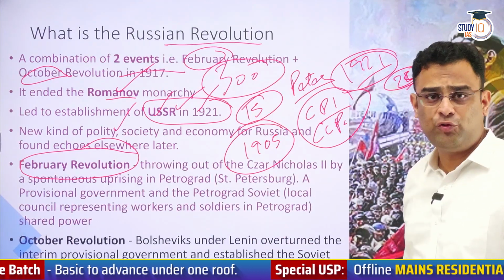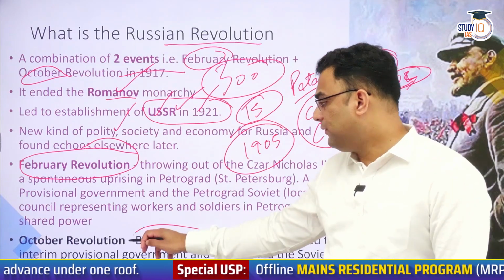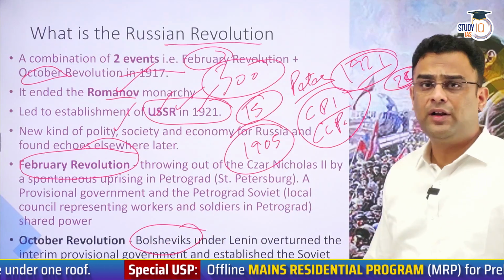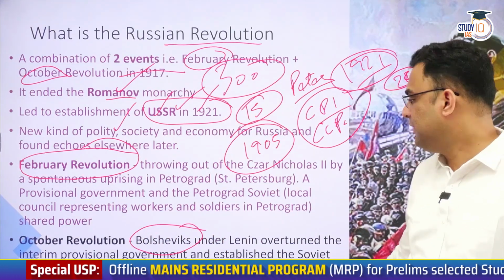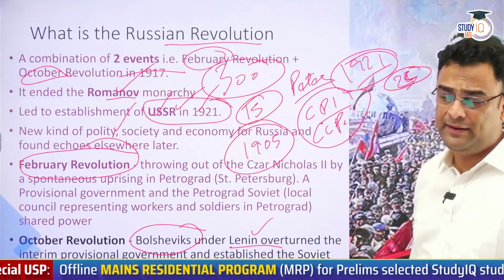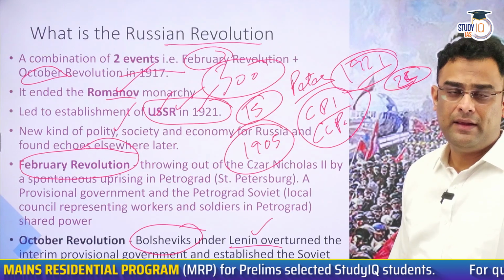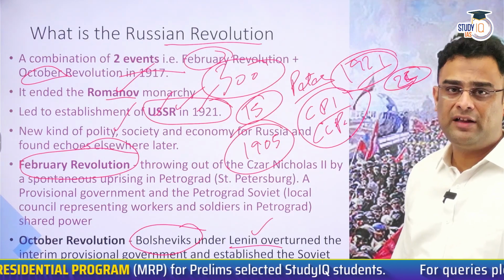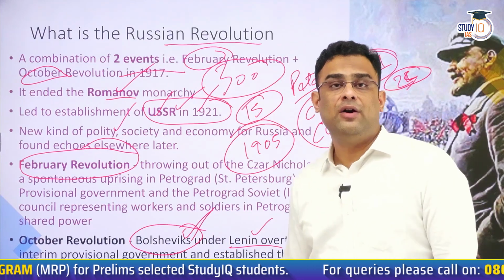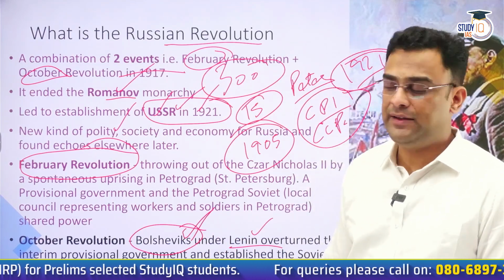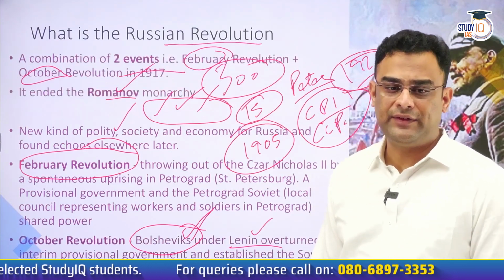The second part of the revolution is October Revolution. In this part, the Bolshevik party, which were communists, more aggressive, more extremist kind of communists, under the leadership of Lenin, took over control of Russia. Instead of the earlier moderate communists who were called Mensheviks, the Bolsheviks came to power in October of 1917. Together, this is called the Russian Revolution, the two events.